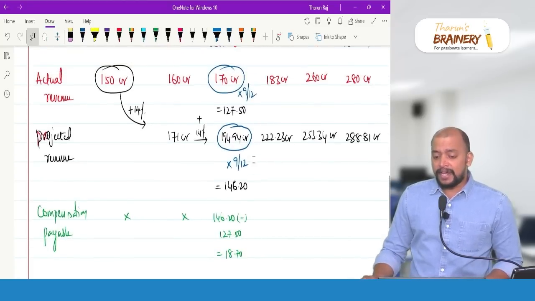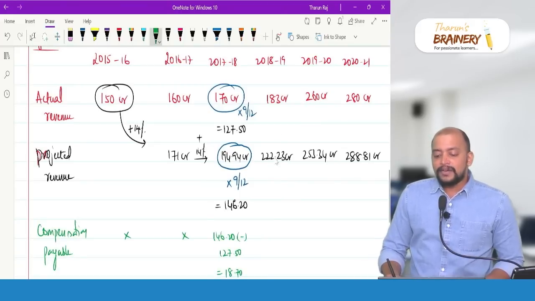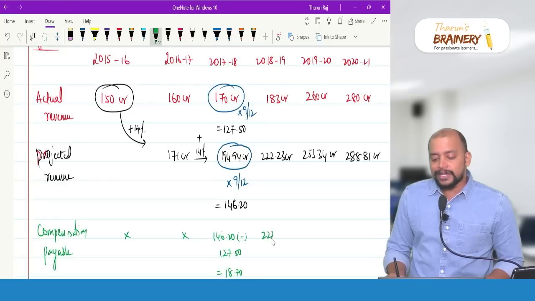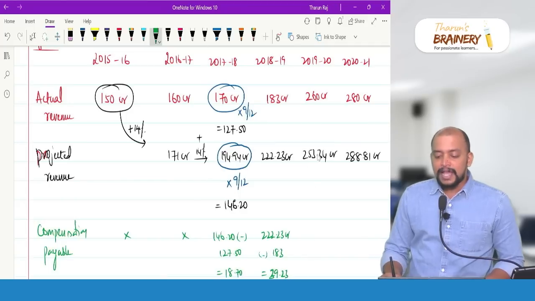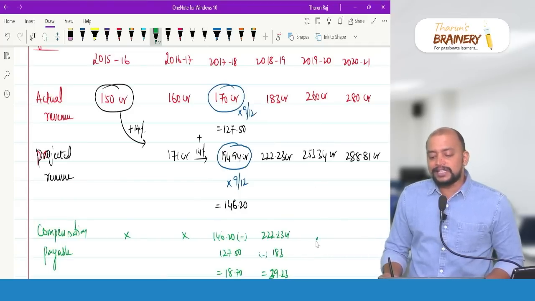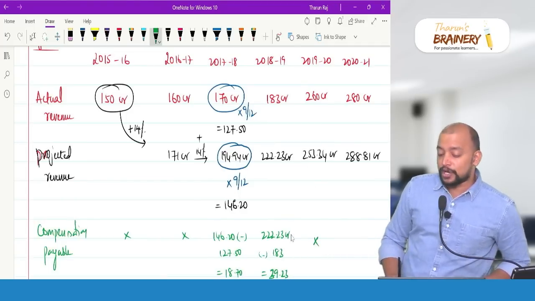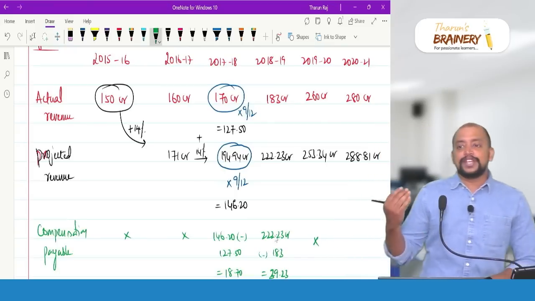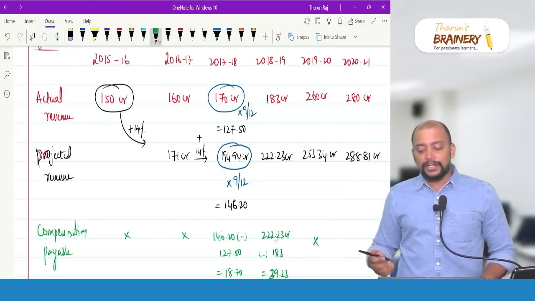18.70. Same way for 18-19, 222.23 they should have got as revenue, but they got only 183. So then compensation will be 39.23 crores. Again 19-20 they will not get any compensation because their actual revenue is more than the projected revenue.